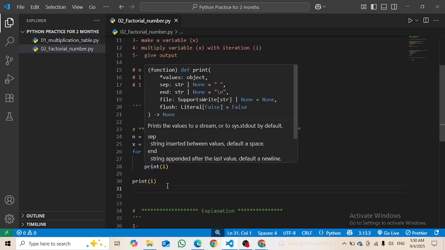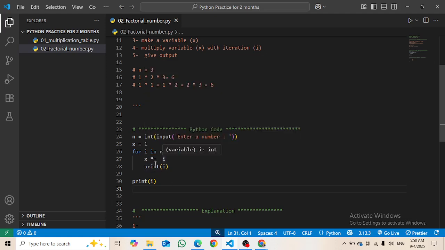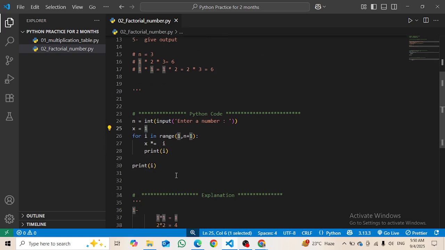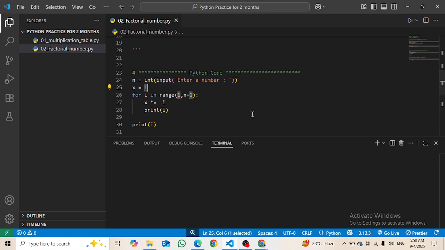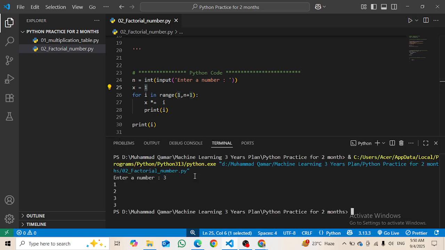So this x, which is 1 multiplied by 1, is 1. For the second time it is 1 multiplied by 2, which is 2. For the third time it is 2 multiplied by 3, which is 6. Okay, I guess it is correct. It is correct now. I will just give it the value of 3. Okay, it's just giving me 2 3 3, which is not correct.